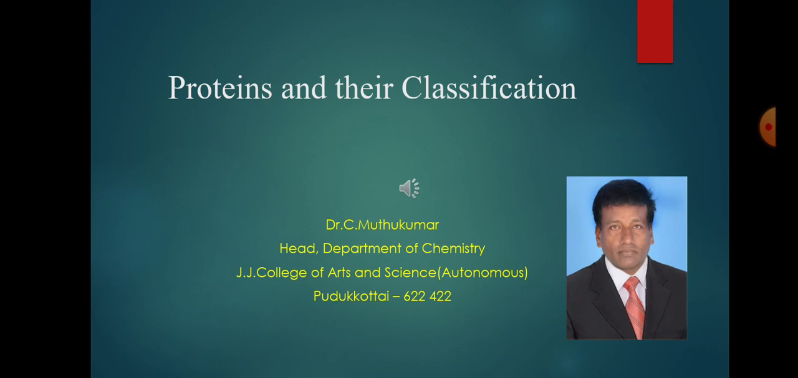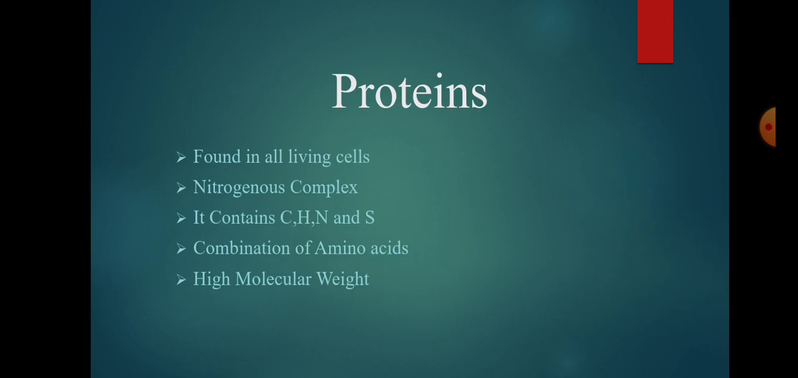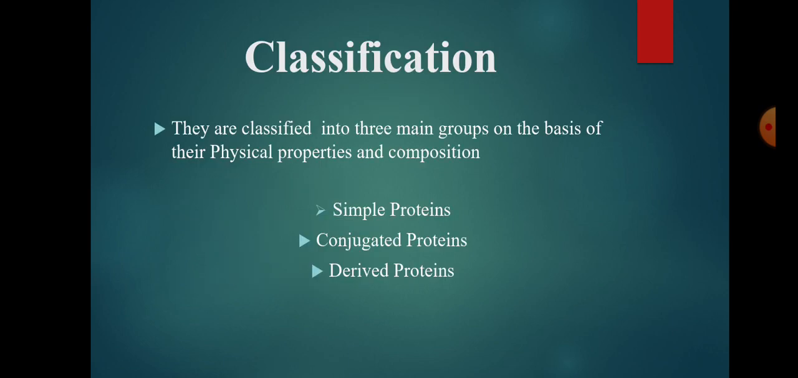Today we are going to see about proteins and their classifications. What are proteins? Found in all living cells. It is a nitrogenous complex. It contains carbon, hydrogen, nitrogen and sulfur. It's a combination of amino acids. It has high molecular weight.